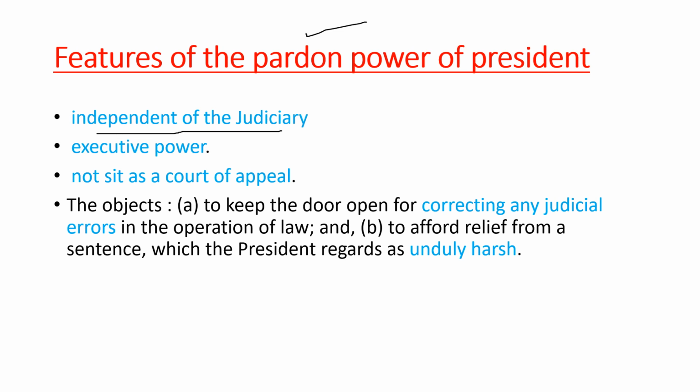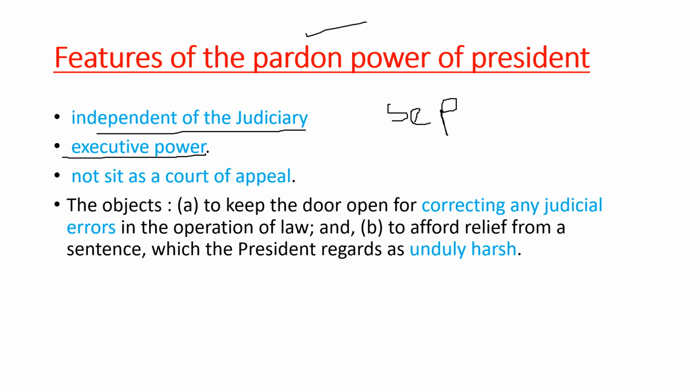What is the meaning of independent of the judiciary? Independent of the judiciary means that this pardoning power of the president is not part of the judiciary. It is completely independent of the judiciary, separated from it, right? Basically it's an executive power. This is not a judicial power. This is actually an executive power.